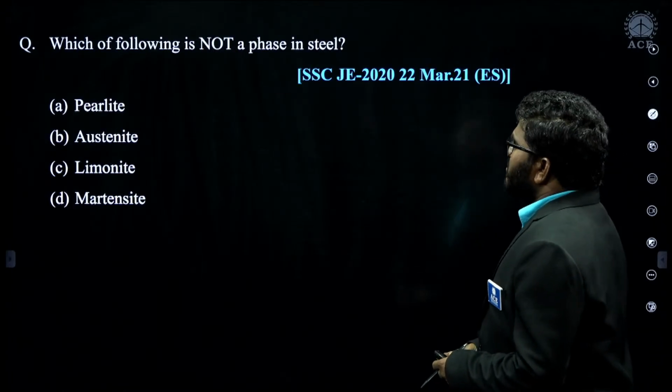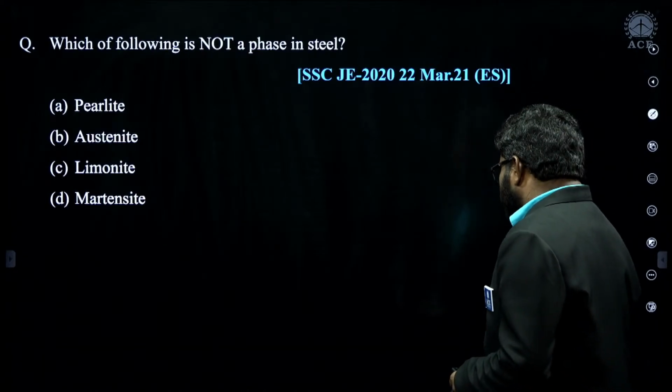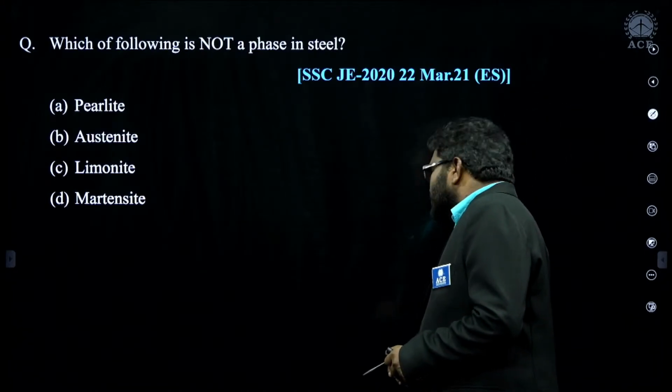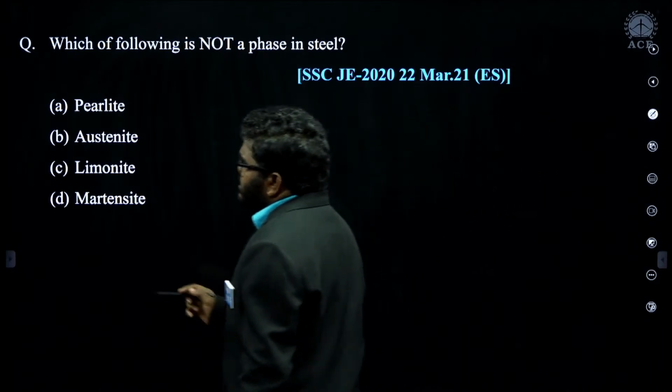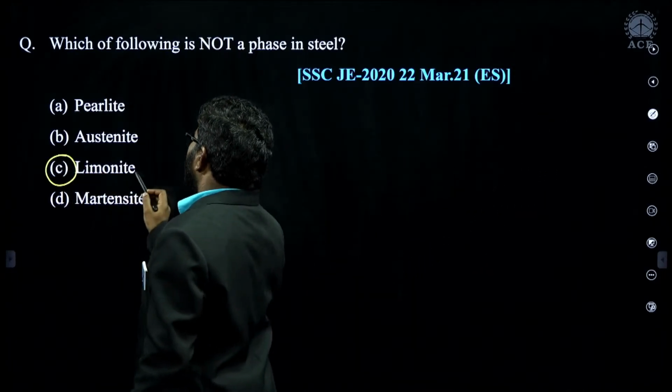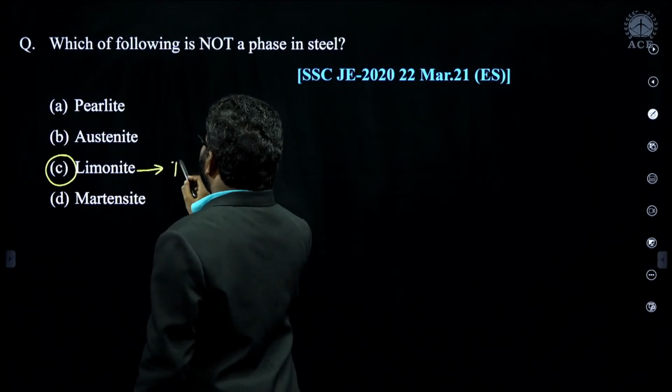Now, which of the following is not a phase in steel? Remember, limonite is not a phase in steel. Limonite is iron ore.